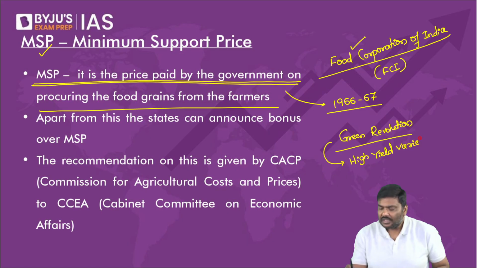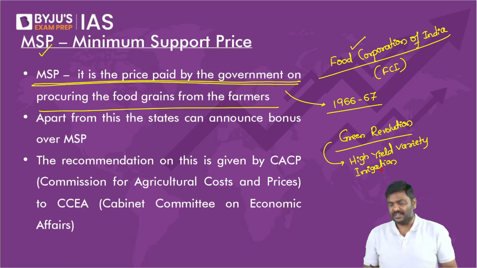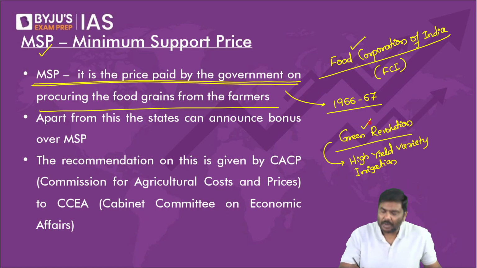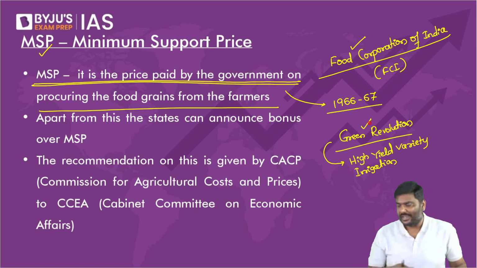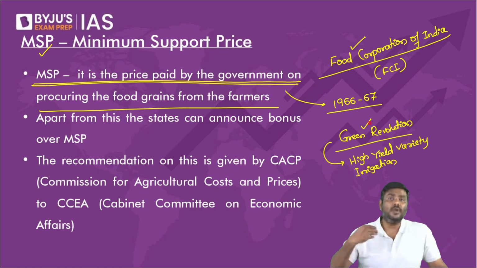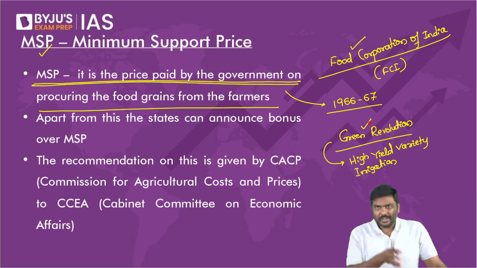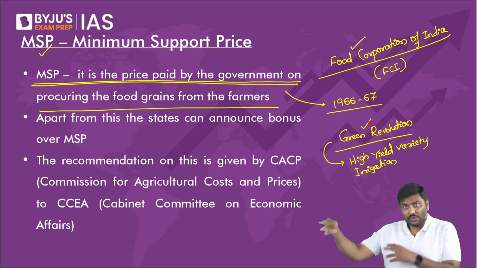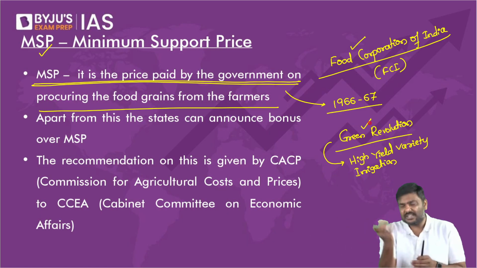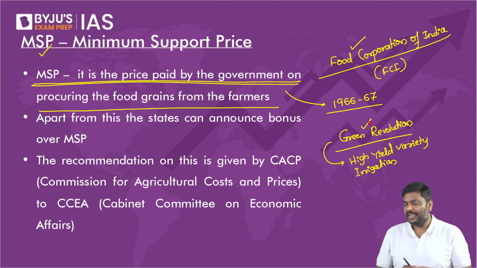Why? What was the reason? You remember during the 1960s and 70s, we promoted the Green Revolution. What is Green Revolution? You are going to increase your productivity by using better quality seeds. Simple idea.